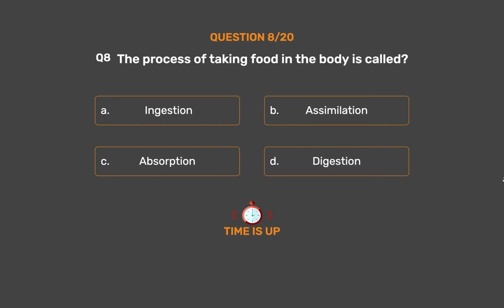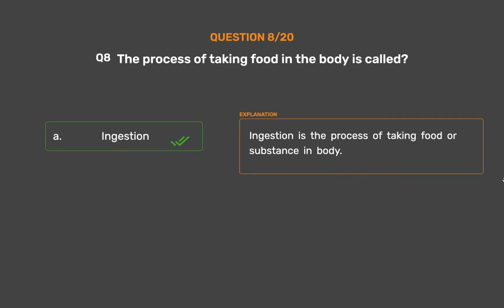The correct answer is option A. Ingestion. Ingestion is the process of taking food or substance in the body.